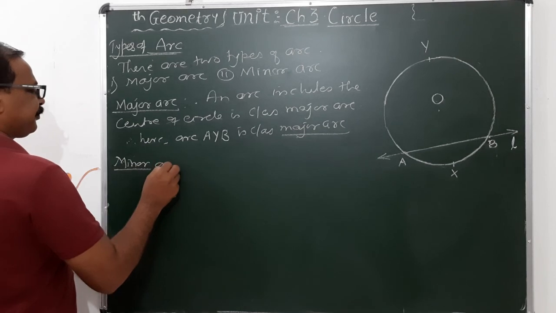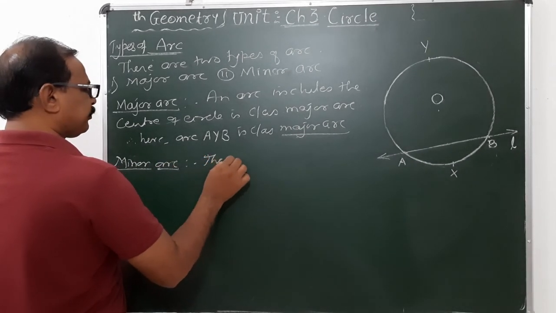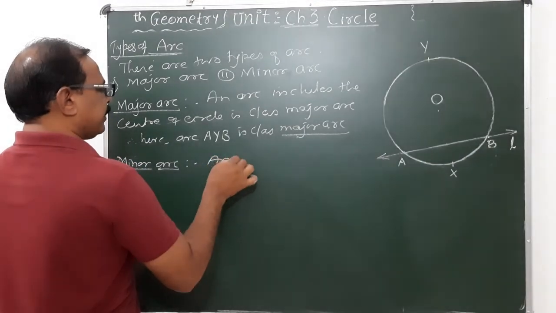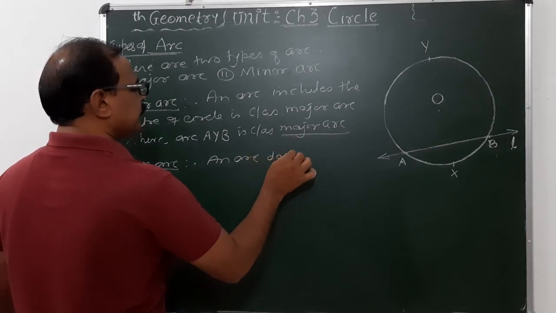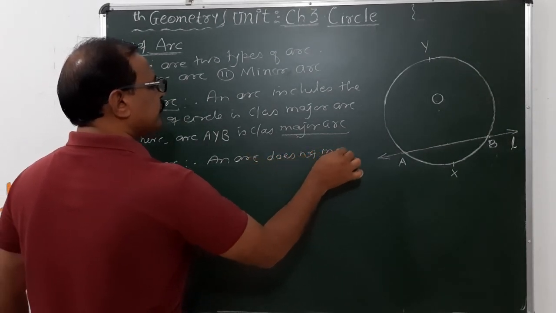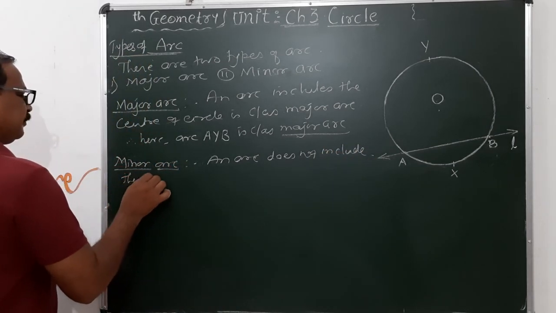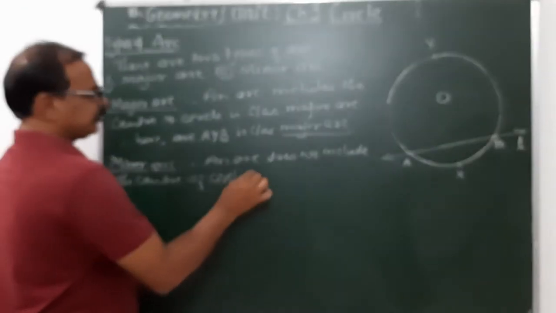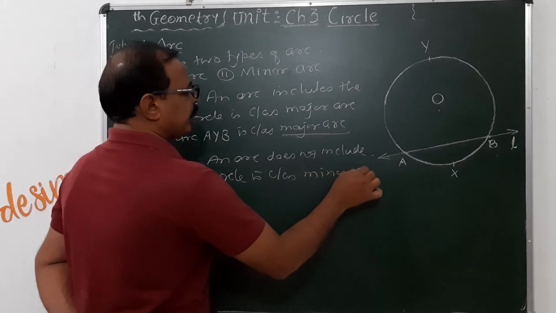माइनर आर्क. An arc that does not include the center of the circle is called a minor arc.